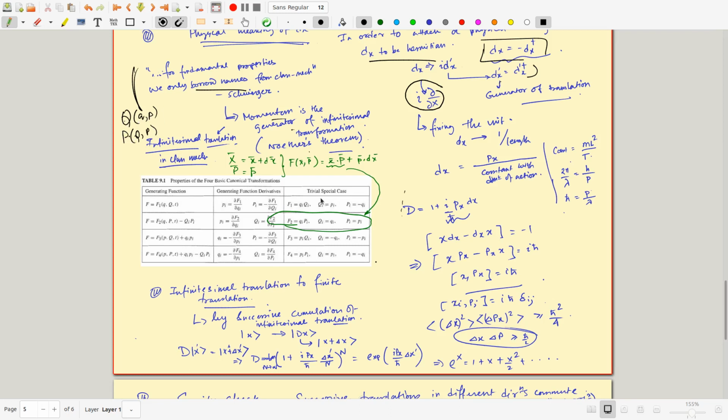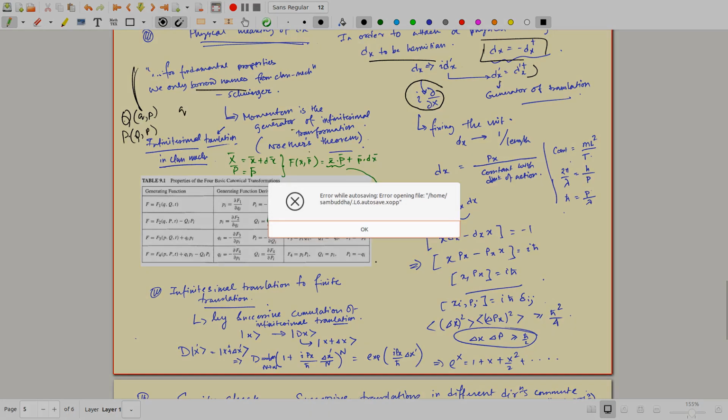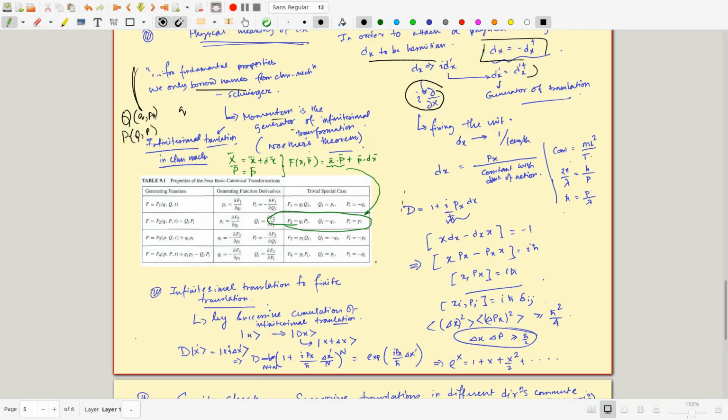For example, if you start with this q and your capital Q is also q, and if this is p and this capital P is also p, then this is how the generating functions are defined. So generating functions could be something like this, or something like this.